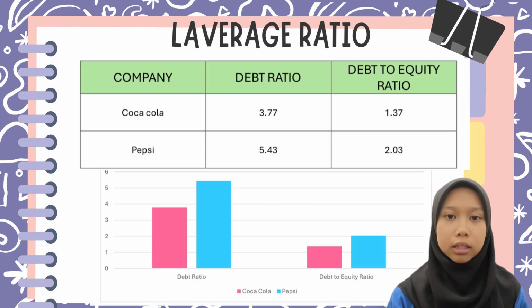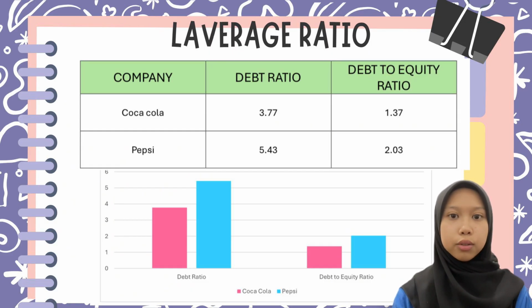In cross-sectional analysis, based on the table, debt ratio for Pepsi is 5.43 and debt ratio for Coca-Cola is 3.77. We can see that Pepsi has the higher ratio of debt, which makes the company have higher risk in its financial structure. Debt to equity ratio for Pepsi is 2.03 and Coca-Cola is 1.37. The company that has the better DER is Coca-Cola because it relies more on equity provided by the owner, which is the best decision rather than relying on the amount of debt.